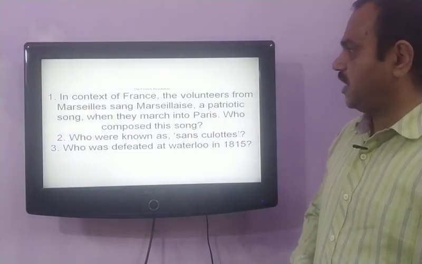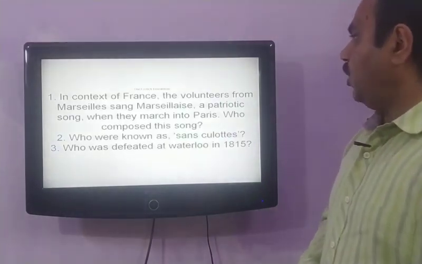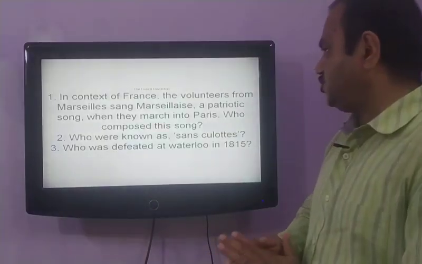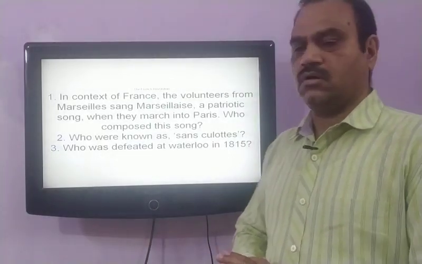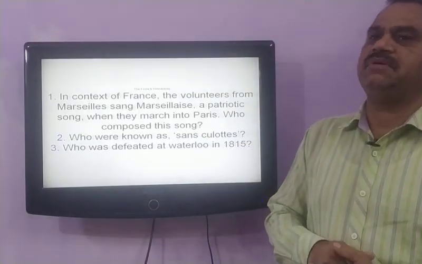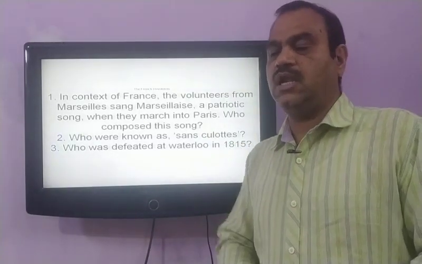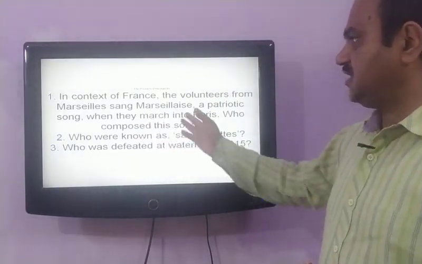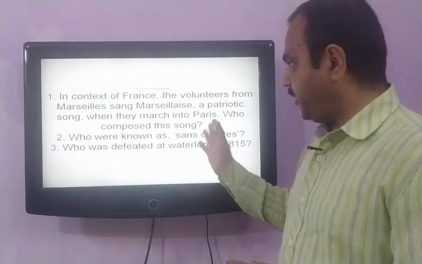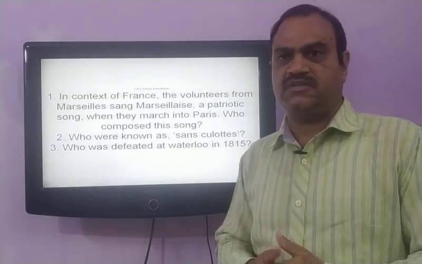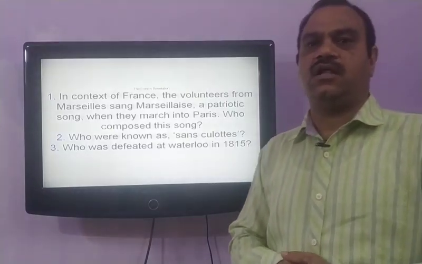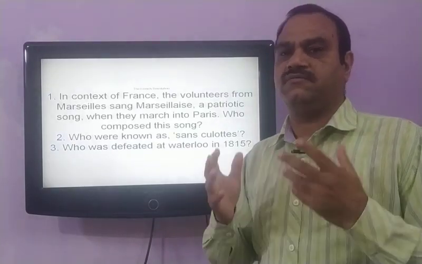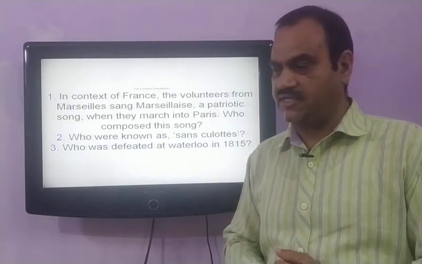Our next slide is, in context of France, volunteers from Marseille sang a patriotic song when they marched to Paris. Who composed this song? During the French Revolution, the people of France sang loudly the national anthem of France, that is the Marseillaise. And the poet and composer of this national song of France was Roger de Lisle. Roger de Lisle was the person who wrote the French national anthem Marseillaise.